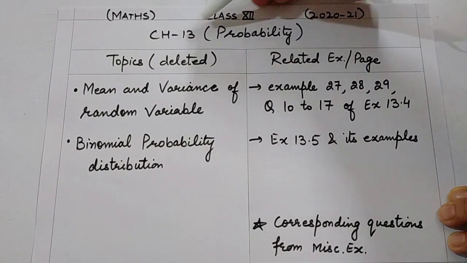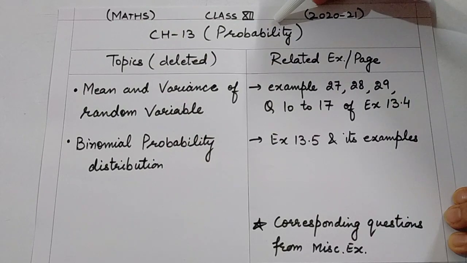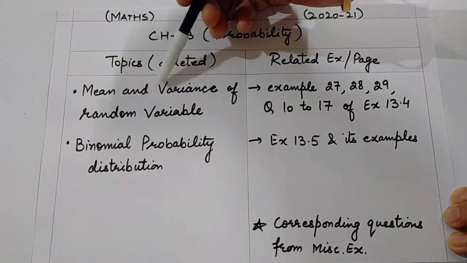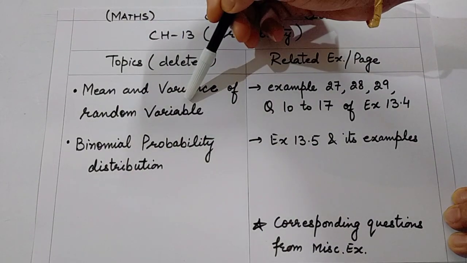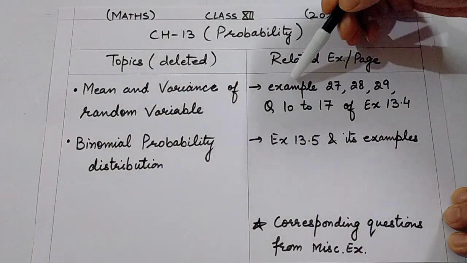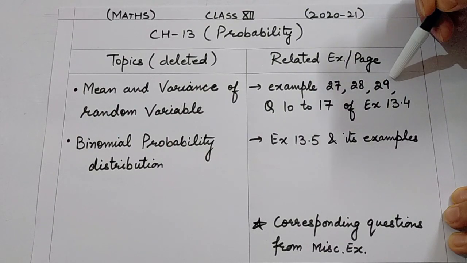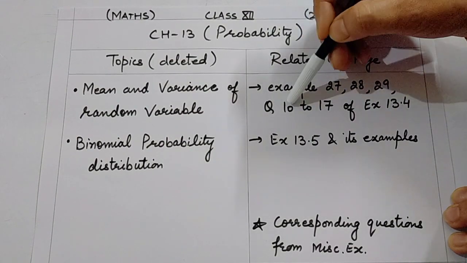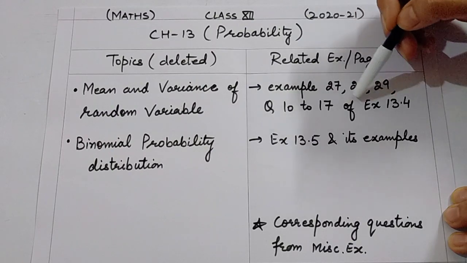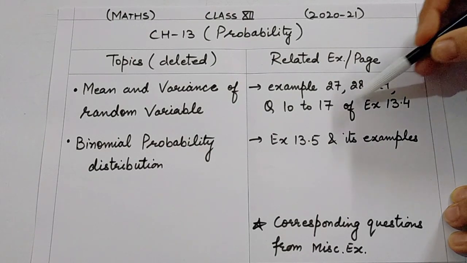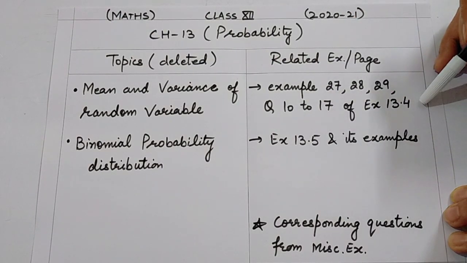Then comes the last chapter, chapter probability, chapter 13. The topics deleted are mean and variance of random variable. The corresponding questions are example 27, 28, 29 and questions 10 to 17 of exercise 13.4. Whole exercise is not deleted. Only these questions of this exercise have been deleted. So please take care.